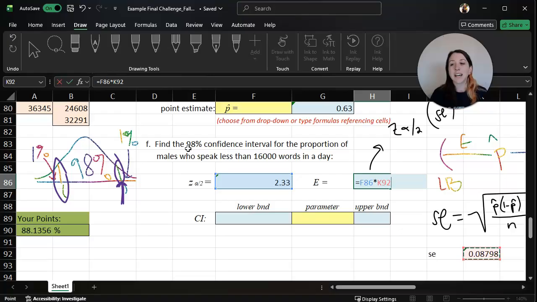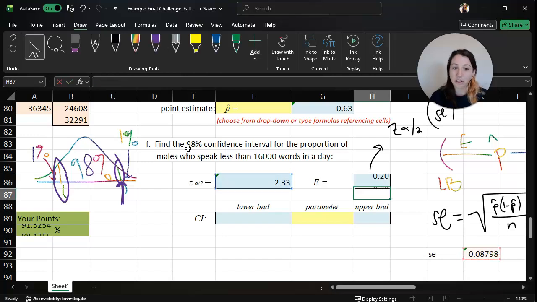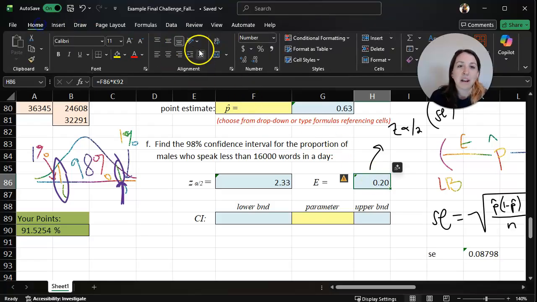Again, we're counting how many standard deviations we are adding and subtracting from the point estimate to build this confidence interval. When we do that, our score should go up, and it did. So our margin of error here, rounded, is 0.20, but I will show you it's a very exact number.